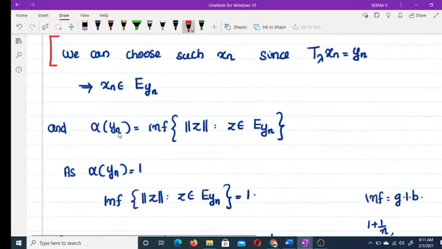We have alpha of yn equal to the infimum of the norm of z such that z belongs to E_yn. That means the infimum value is 1. We have already proved alpha of yn is equal to 1.